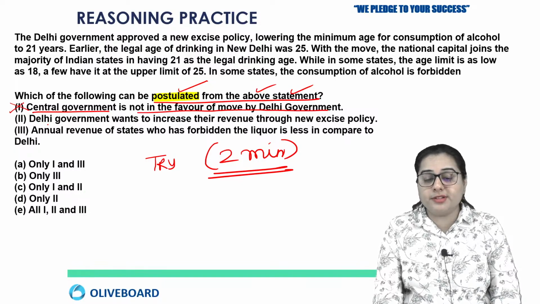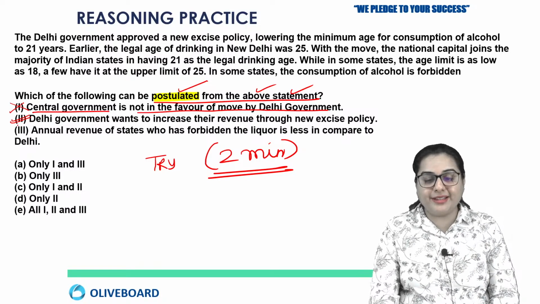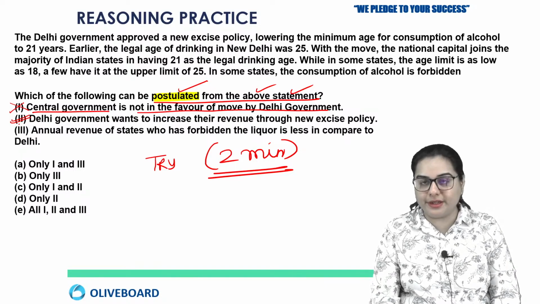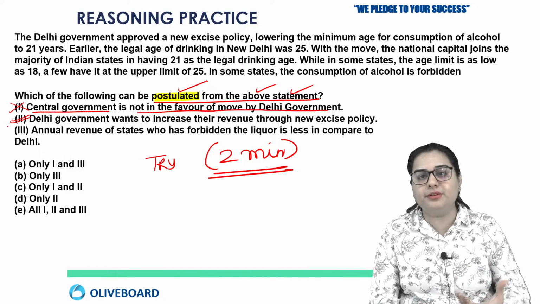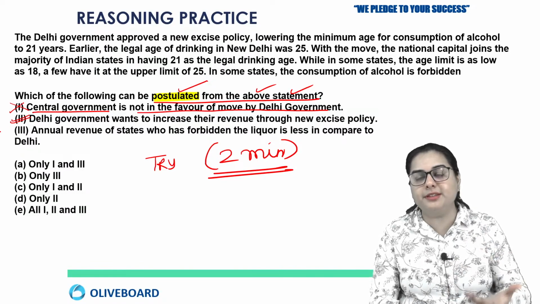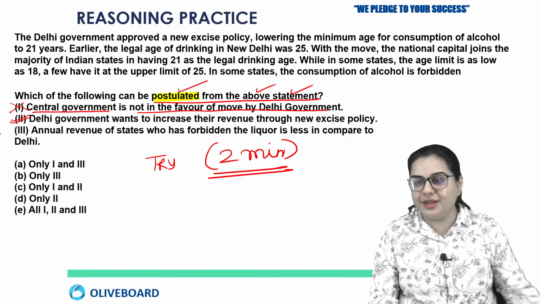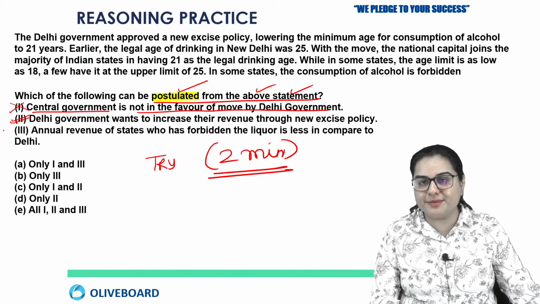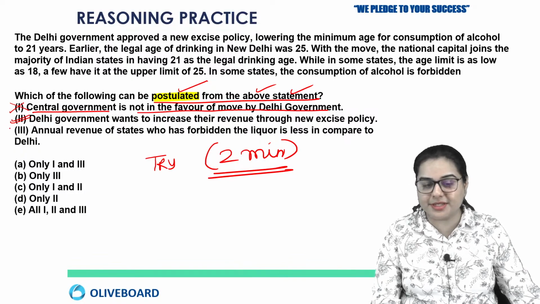Okay, Delhi government wants to increase their revenue through new excise policy. Now that can be judged from the paragraph. Why they have lowered the age to 20 years? Because alcohol is not something good for your body, but still if they are lowering the age for the consumption, obviously they want to have more profits. Okay, so second makes some sense that this can be postulated from the above statement, right?